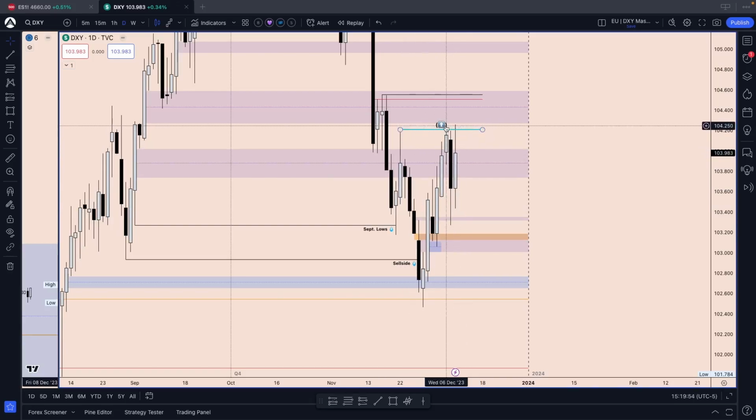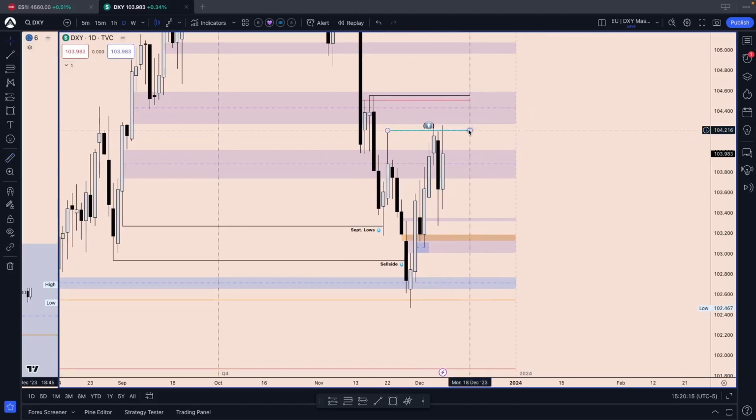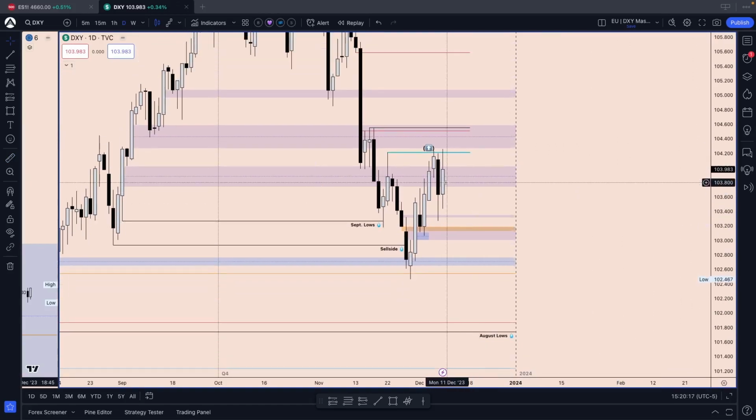After we took that out, we move back into internal sell-side liquidity. Previous day's low and Tuesday's low right here. We wick that. Friday opens up and we continue to the upside to take out our high of the week right here from Wednesday. And once we hit that, we retrace. So the question is, will we continue to go? Well,